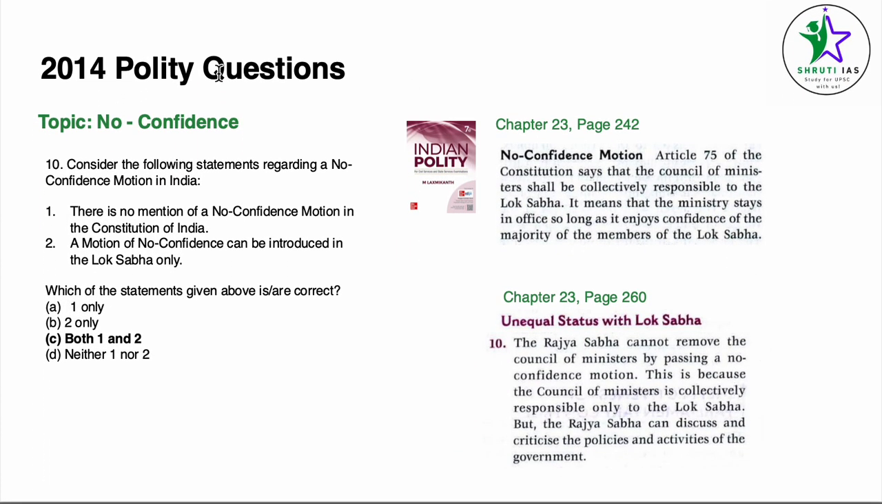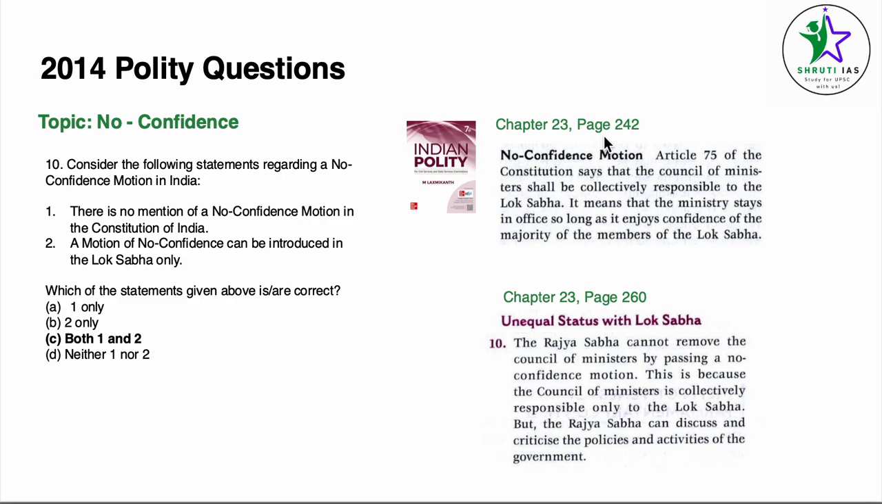Coming to question number 10, the topic is no confidence motion. Consider the following statements regarding a no confidence motion in India. There is no mention of a no confidence motion in the Constitution of India. A motion of no confidence can be introduced in Lok Sabha only. Now, statement 1 is correct. I could not find the direct line, but this is a correct statement. Usually, such detailed things are not mentioned in the Constitution. But for future references, we are going to remember that there is no mention of no confidence here. What is mentioned? Let us look at what is mentioned.